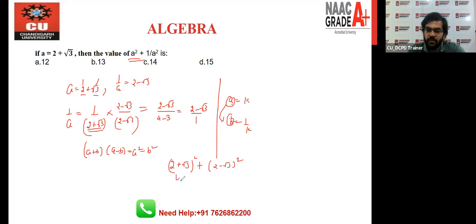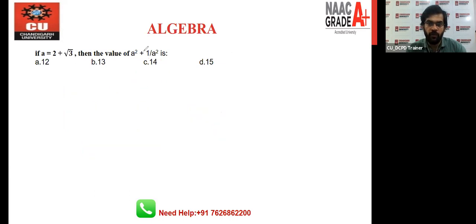So you can say a square plus b square plus 2ab, and this is a square plus b square minus 2ab, so the 2ab terms cancel out. So 4 plus 4 is 8, 3 plus 3 is 6, 8 plus 6 is 14. So C is the right answer. So your option number C is the answer. So you can see how we can apply the formula of a square in this particular type of situation. Here you cannot apply the cube formula. I hope it's clear to everyone who is listening right now. Let's move toward the next question.